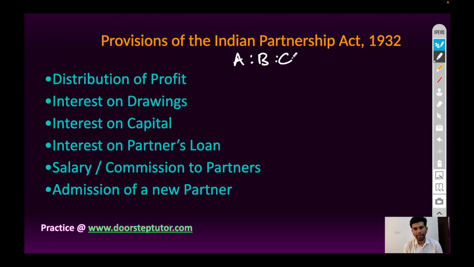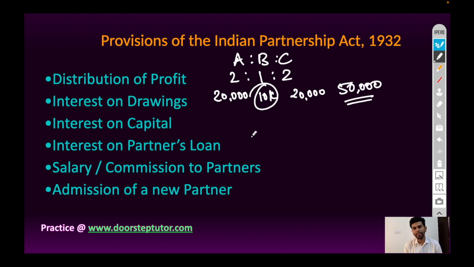If there are three partners and profit is 50,000 rupees and the ratio is 2 is to 1 is to 2, then profit will be distributed as 20,000 rupees for Mr. A and C and 10,000 rupees for Mr. B.